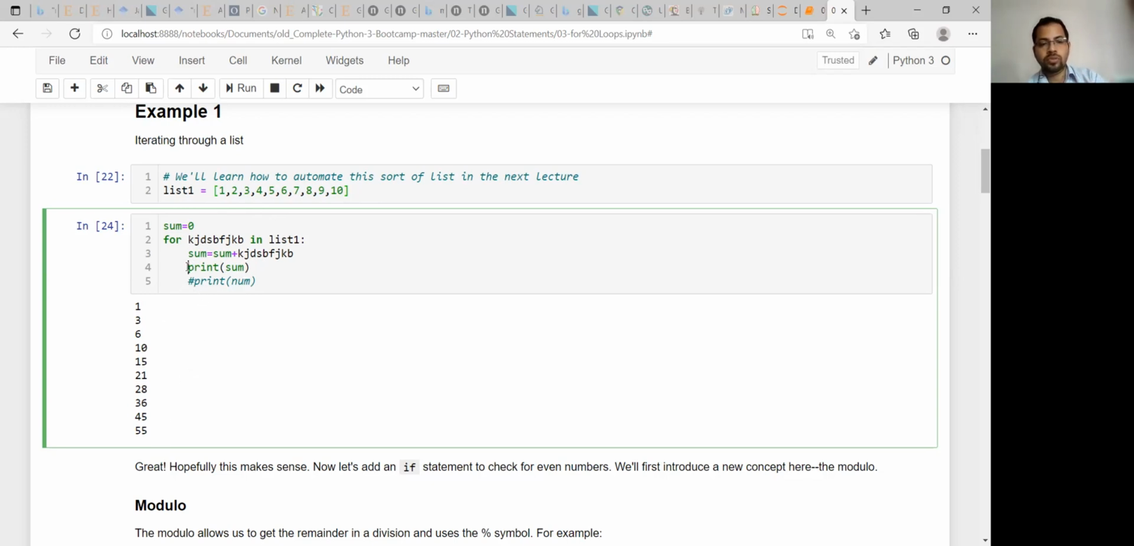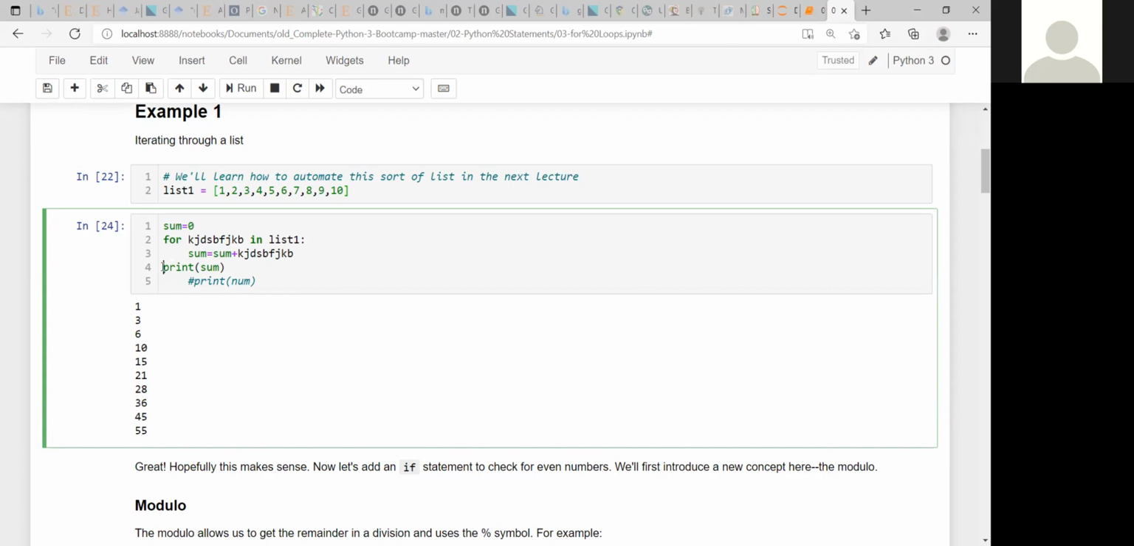And if you don't want to look at these individual step results, what you can do is just remove the indentation. Now it will not show you the individual step results. It will only show you the ultimate sum, right? So what will be printed if you write print outside this for loop block?